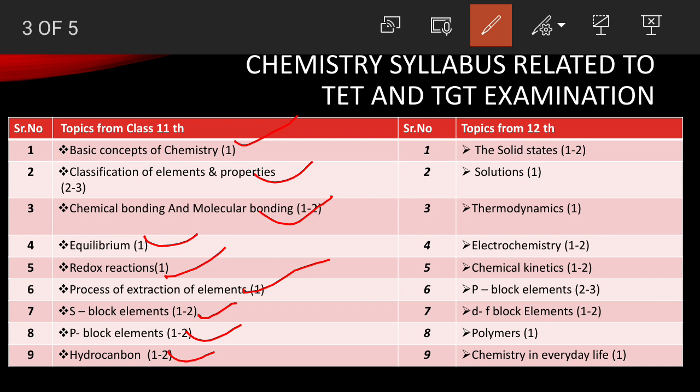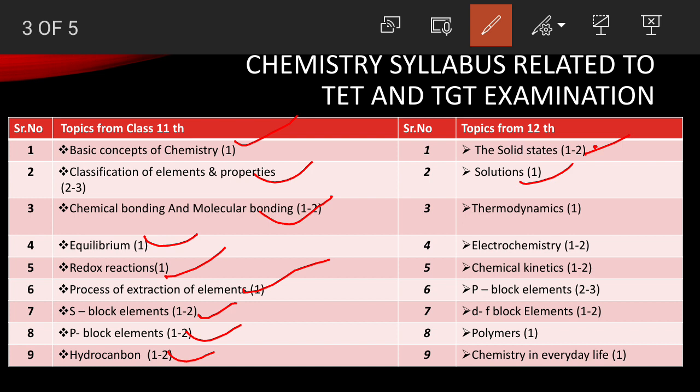What is in plus 2? What to study? What is the important part of class plus 2? You need to go with solid state first, because solid state definitely one question is there. It may be that some defect or some sort of numerical value. Then solution, definitely one question is there, or sometime two question is there. It may be related to your colligative properties, or it may be related to your basic solution part, that is emulsion, colloid and true solution.